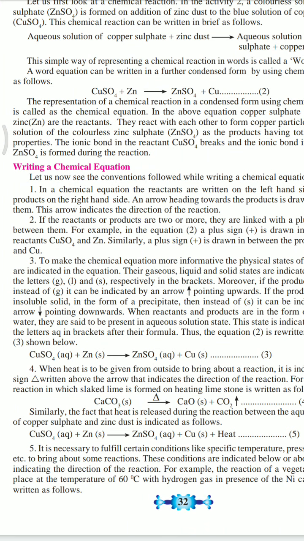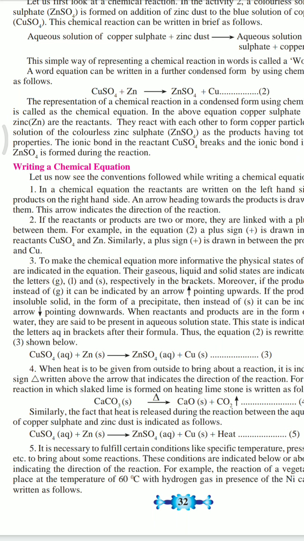Then, when heat is given from outside to bring about a reaction, it is indicated by the sign of a triangle. For example, the reaction in which lime is formed on heating limestone. Please don't think that limestone is the nimbu pani that we drink. It is CaCO3, calcium carbonate.